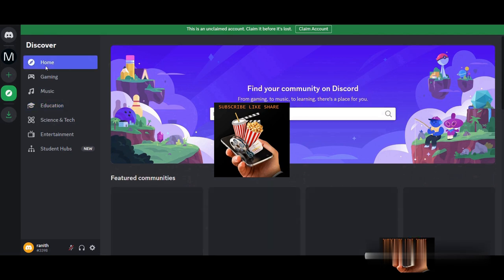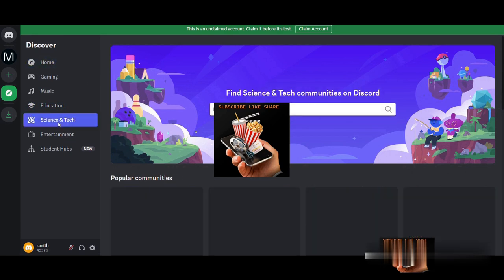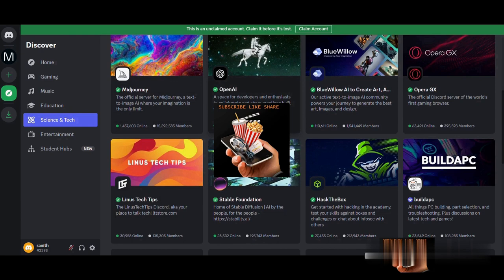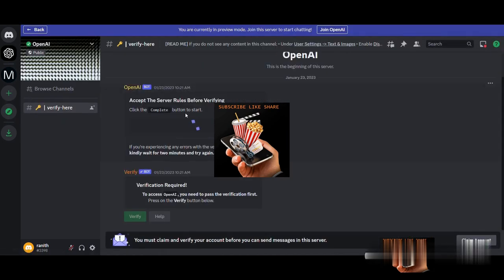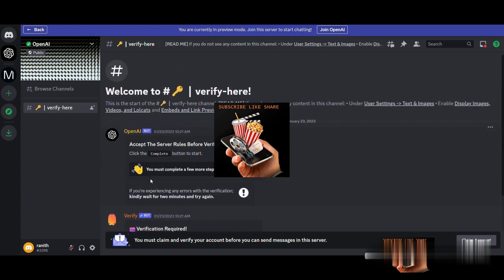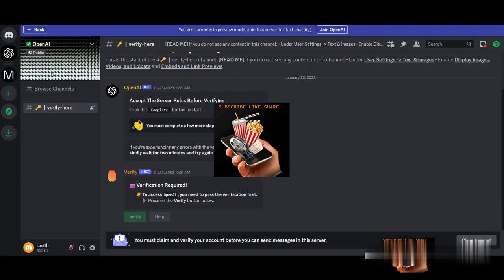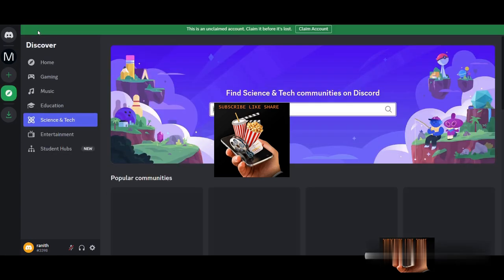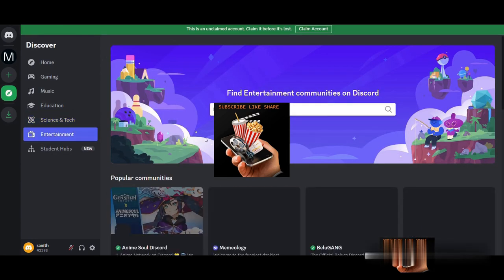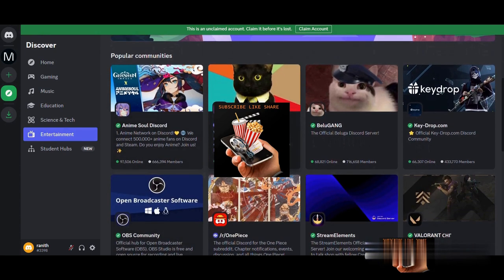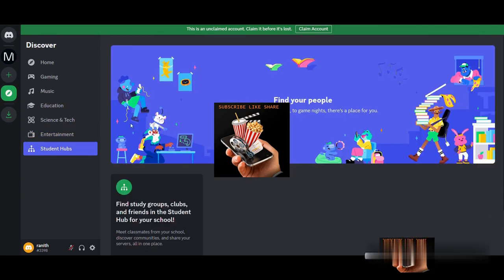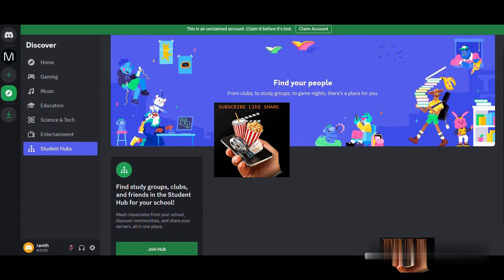As I can see, there are student hubs too, and entertainment where you can play games, and science and tech. There are OpenAI, ChatGPT, Buildpack and Hack The Box. These are the groups from which you can take leverage and benefit, learn and grow. So these are all the Mojo things, and please stay updated for new things.